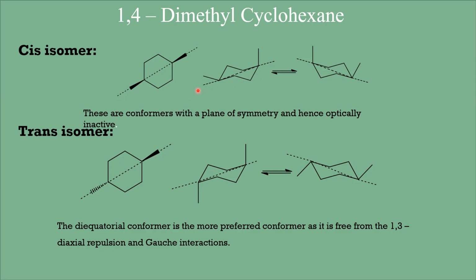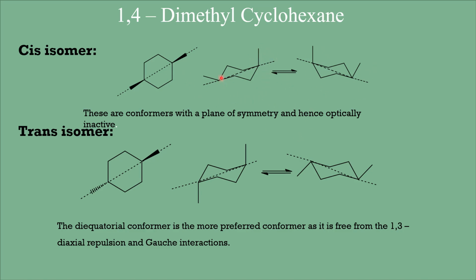And you can find a plane of symmetry passing through carbon number 1 and 4 in both the cases. Therefore these are optically inactive molecules. So the cis 1,4 dimethyl cyclohexane is optically inactive, and you can try to apply the shortcut procedure we applied for the earlier molecules. You go from axial to equatorial, here beta to beta and beta to beta.